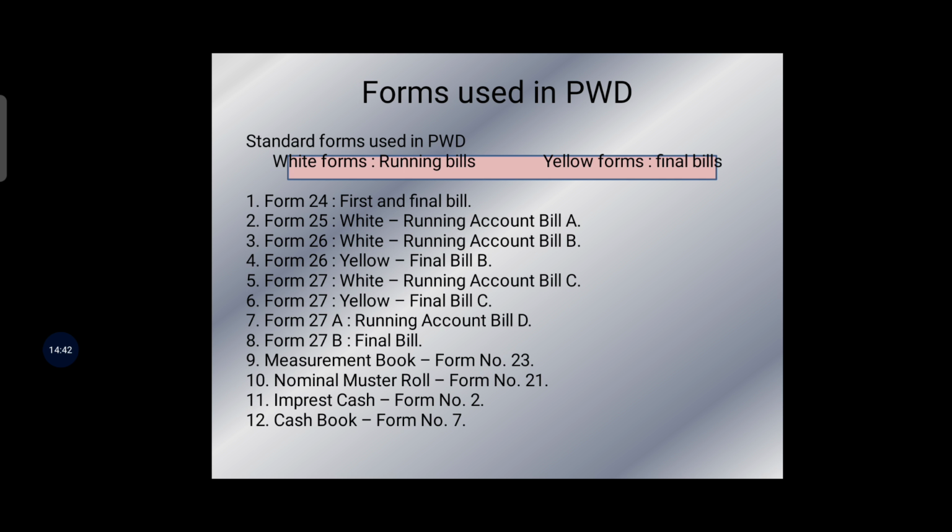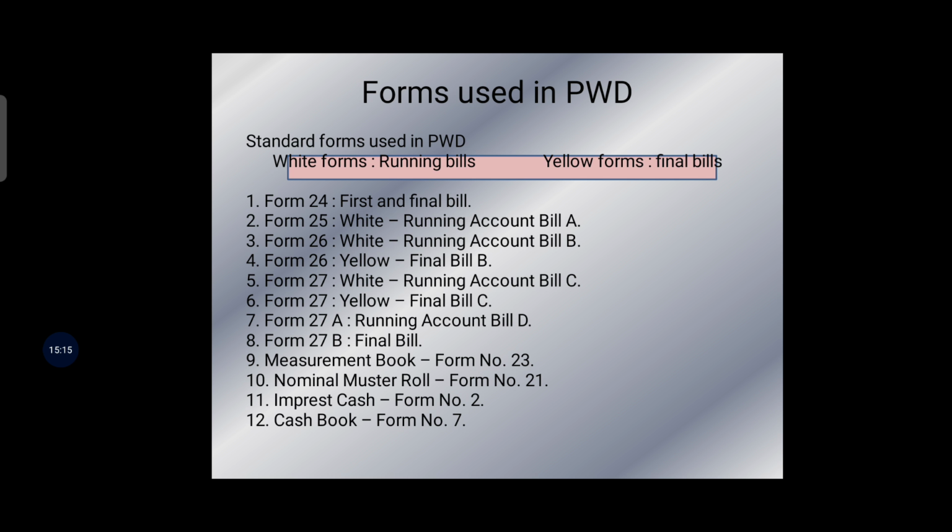Okay, the next one is form number 27, yellow, final bill C. This is the final payment when no advance is outstanding and when the intermediate payments have been made on this form. Then the final bill number 27B. This form is used for making final payments to contractors on lump sum contract.